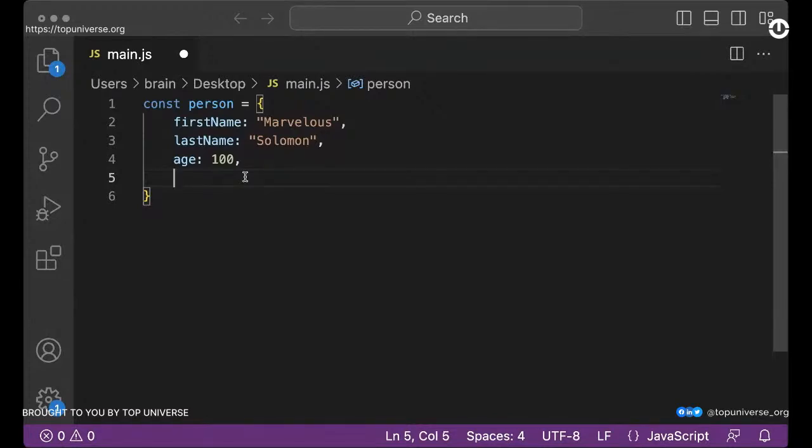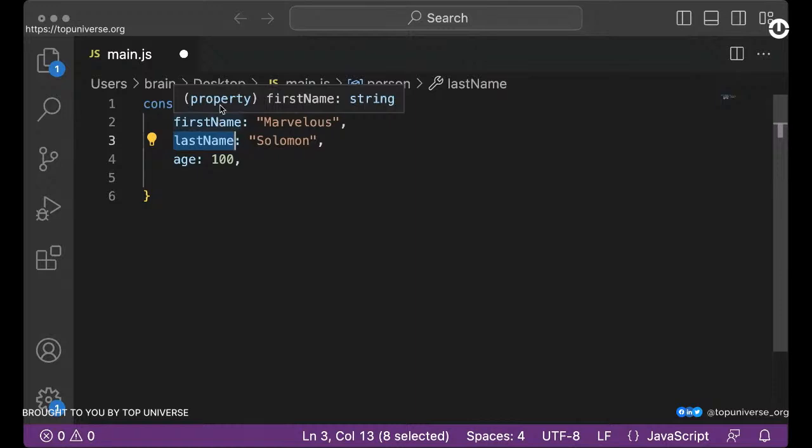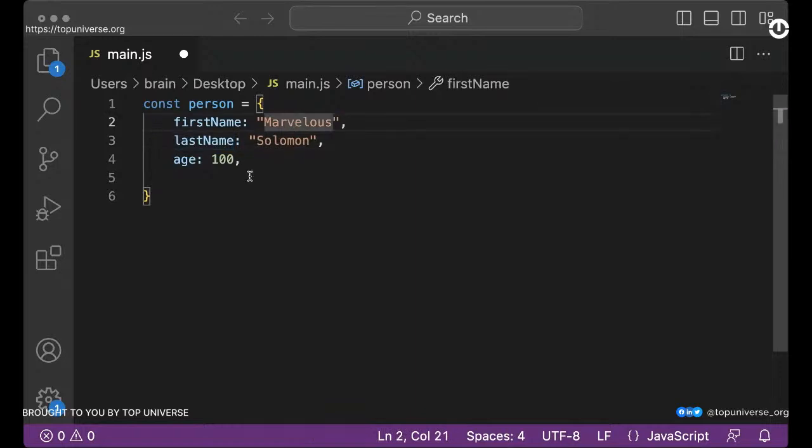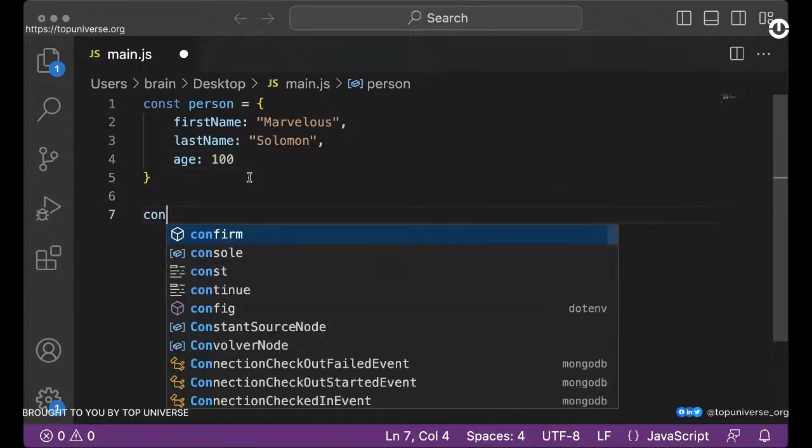So we have the person object. The person object has the key of first name and the value of Marvelous. So the key is first name and the value of that key is Marvelous. We have the key last name, or you can also call these the properties. So property first name, last name, and then you have the values Marvelous and Solomon. So what you can do is proceed to print this.